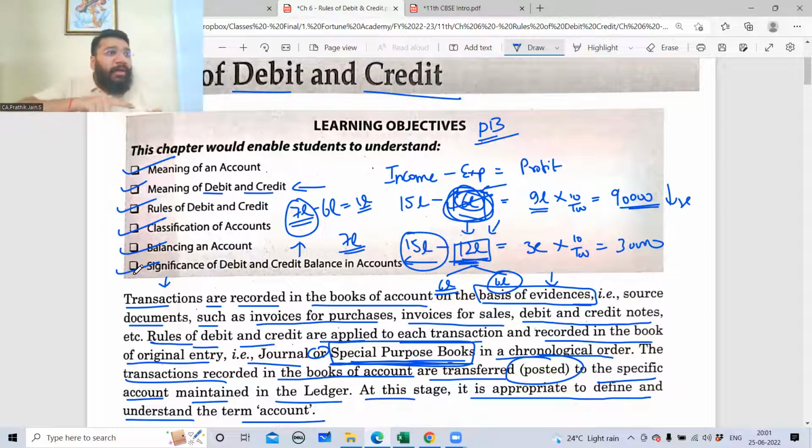Therefore, from the journal, I identify the same nature of transaction and post it to a place called the ledger. In the ledger, we open a T-shaped account where the counting of the items is done. How many total purchase, how much is the total sale, how much is the total land and building, how much is the total furniture, how much is total cash, how much is the total money in the bank account.